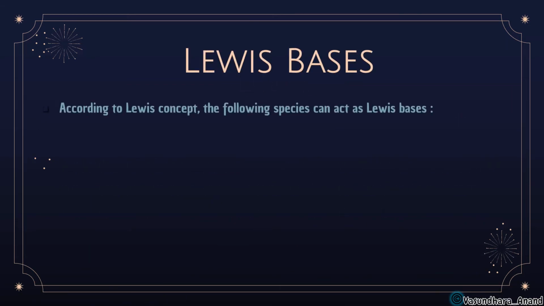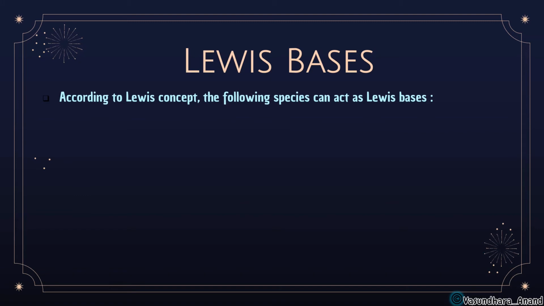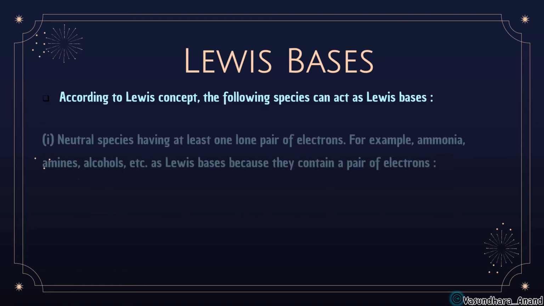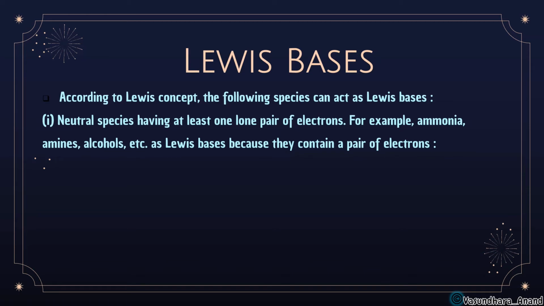Okay, so Lewis bases. According to Lewis concept, the following species can act as Lewis base. Neutral species having at least one lone pair of electrons. For example ammonia, amines, alcohols etc. are called Lewis base because they contain a pair of electrons. NH3 having one lone pair. Similarly, NH2 will also have one lone pair. ROH will have two lone pairs.